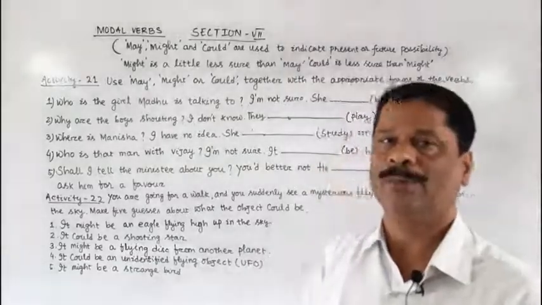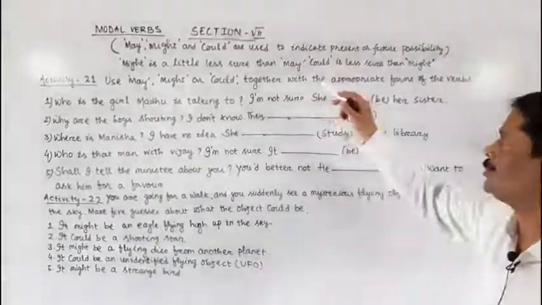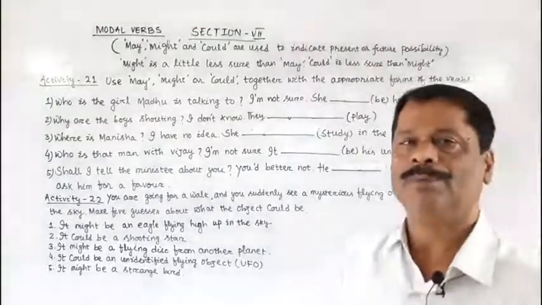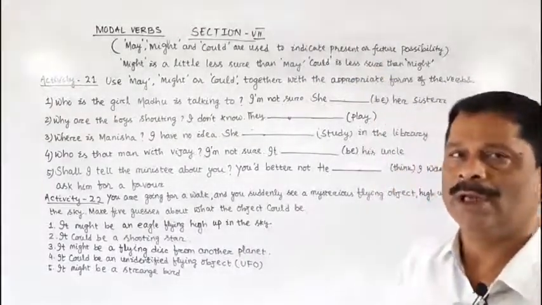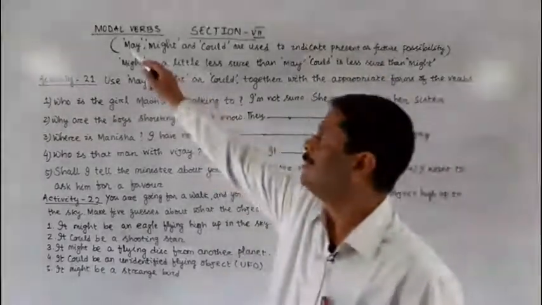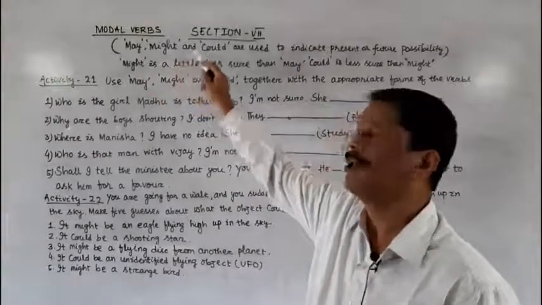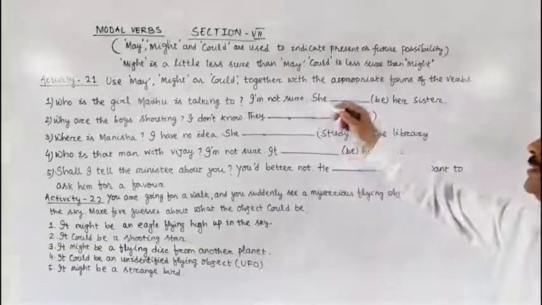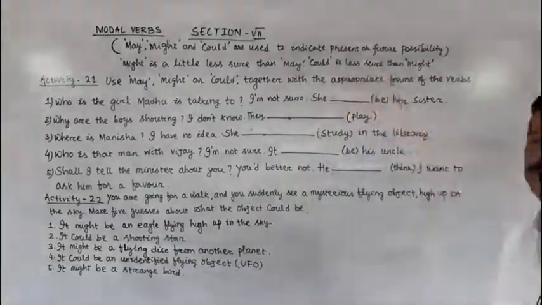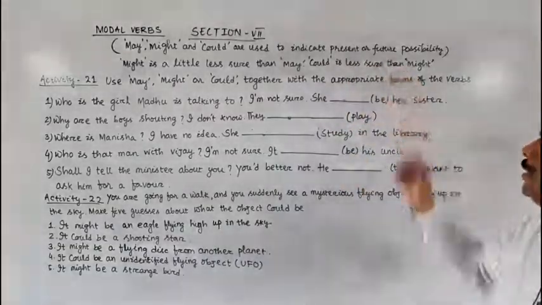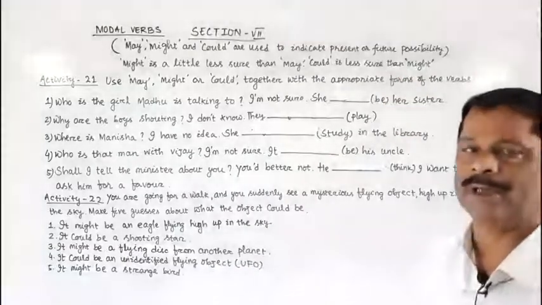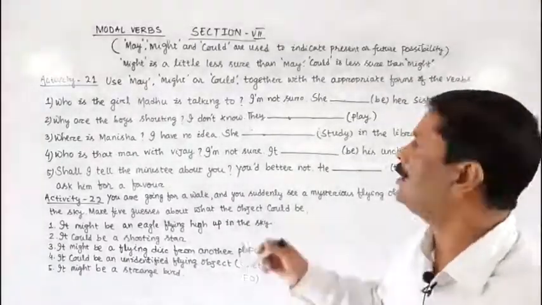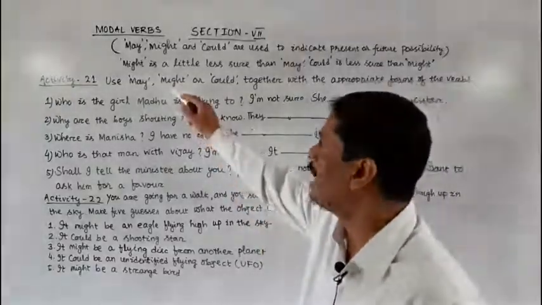So what have you understood? We use the modal verbs such as may, might or could to indicate present possibility or future possibility. May is used to indicate present possibility or future possibility. And when we are less sure, then we use might.